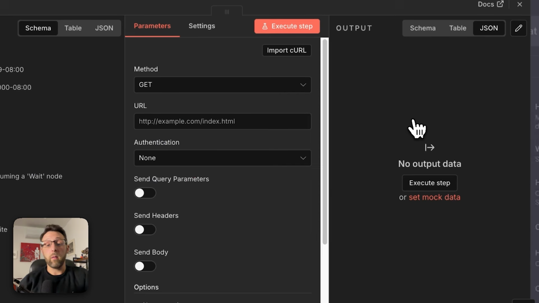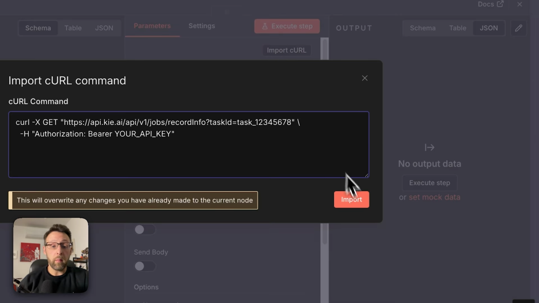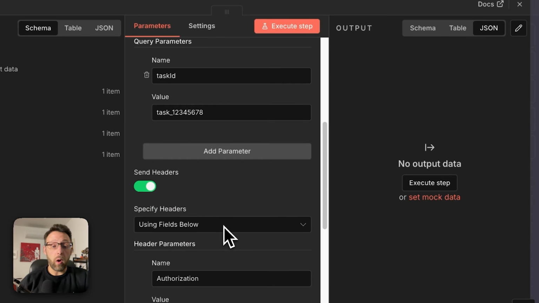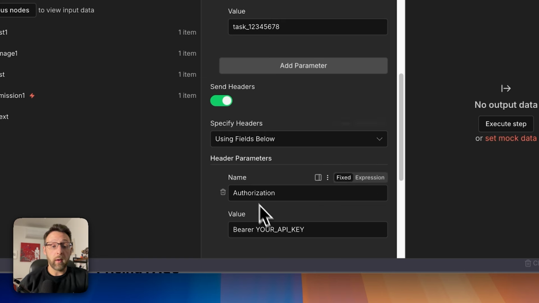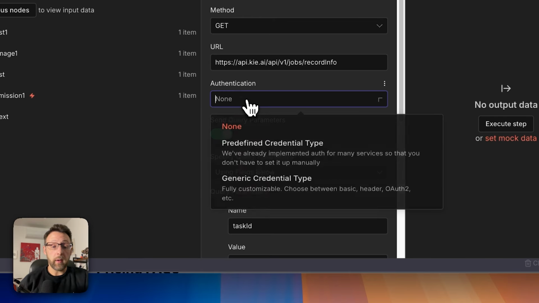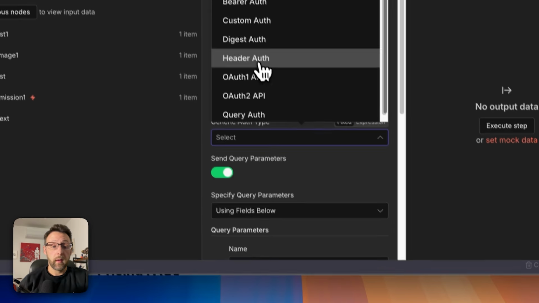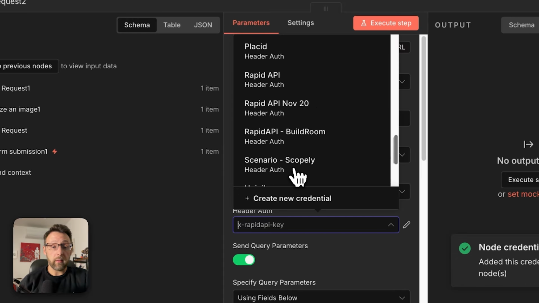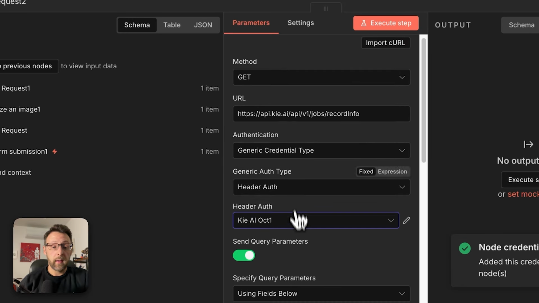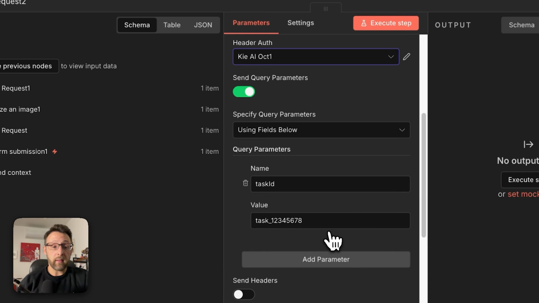We know this trick now. We can go to HTTP request and import our curl. We no longer need to send these headers. Remember, we've already set this up. You can come in here, go to authentication, header auth, go back and select our Kai AI key. And the only thing we need here is this task ID.